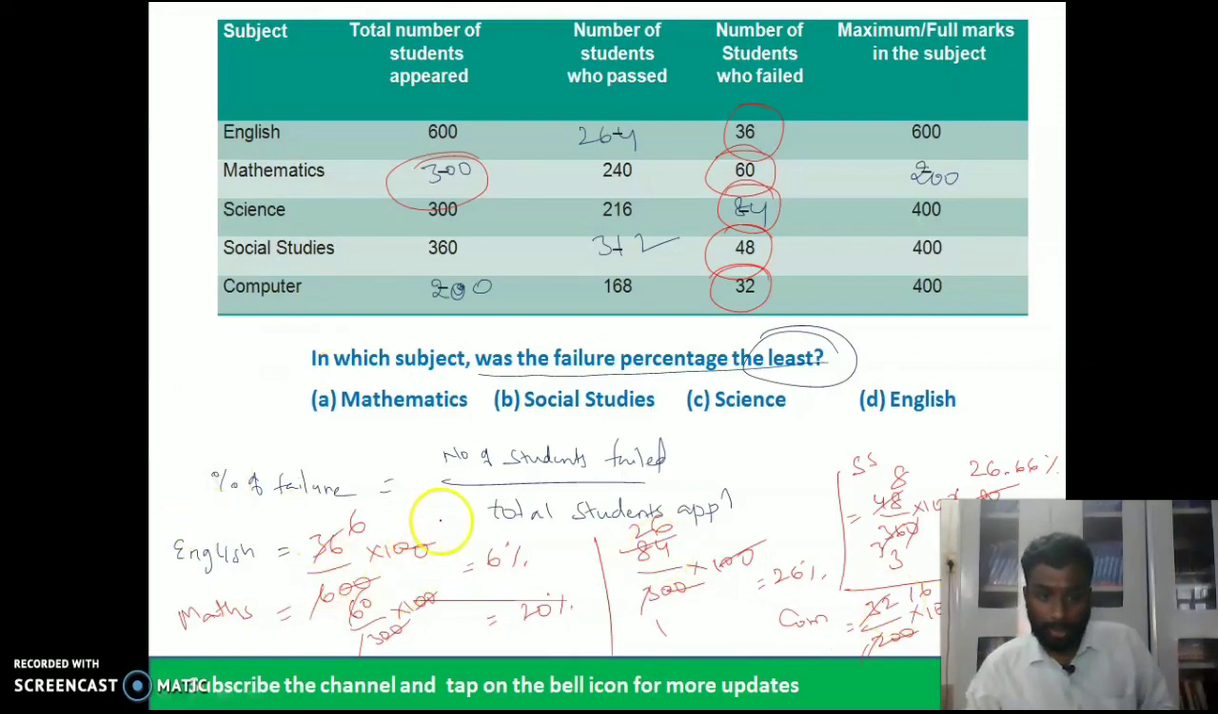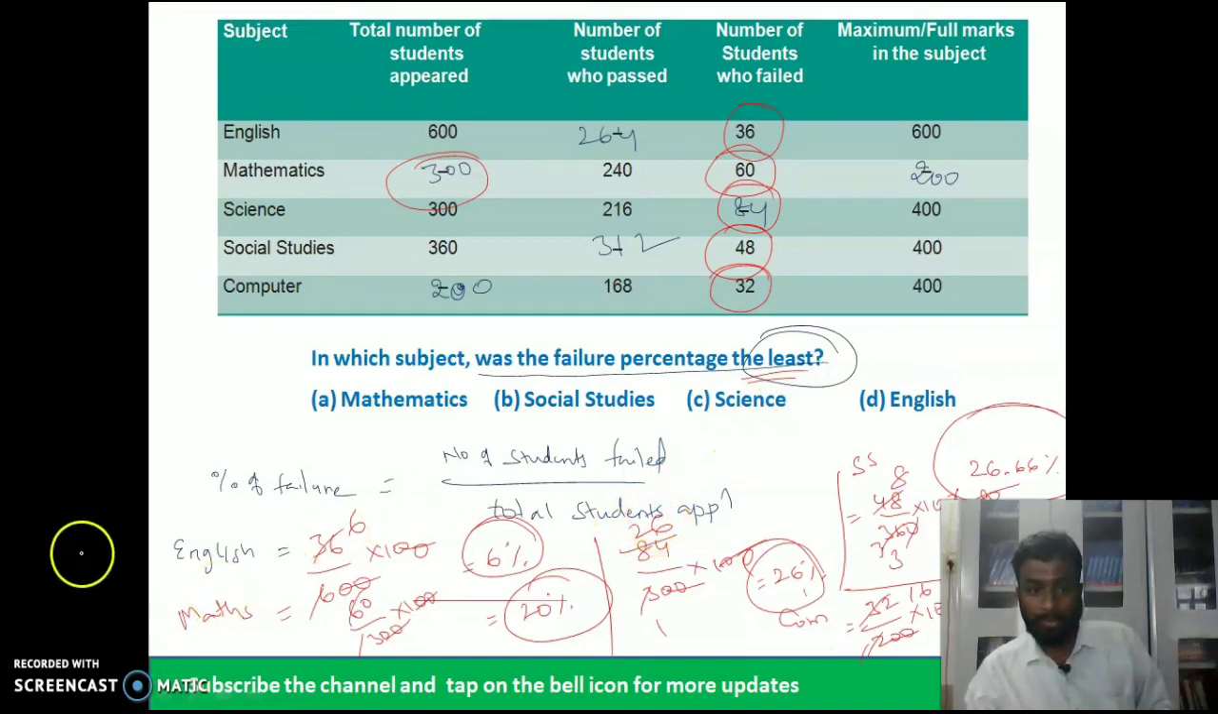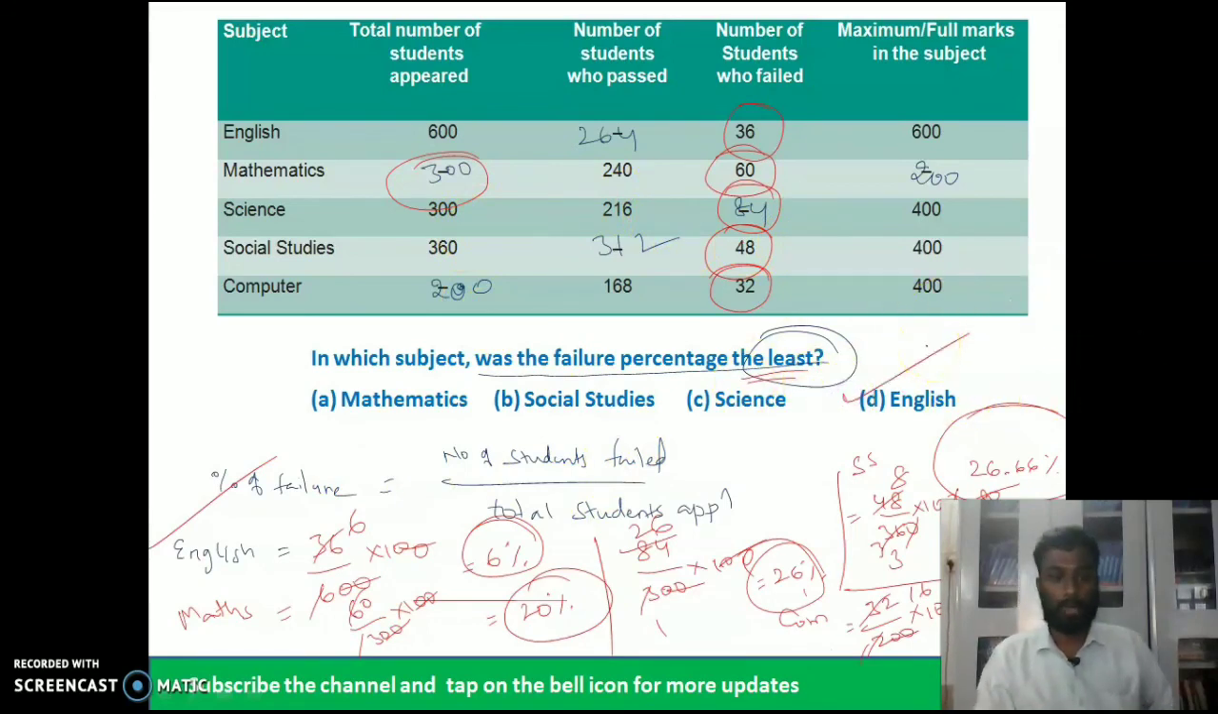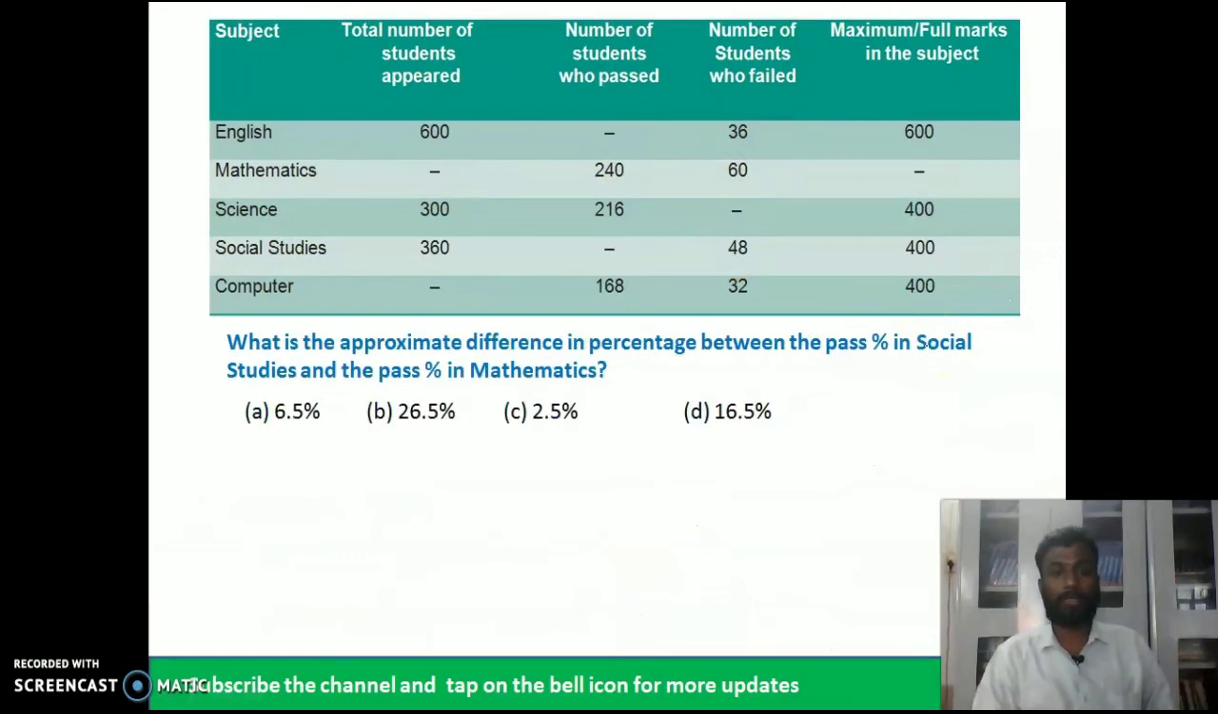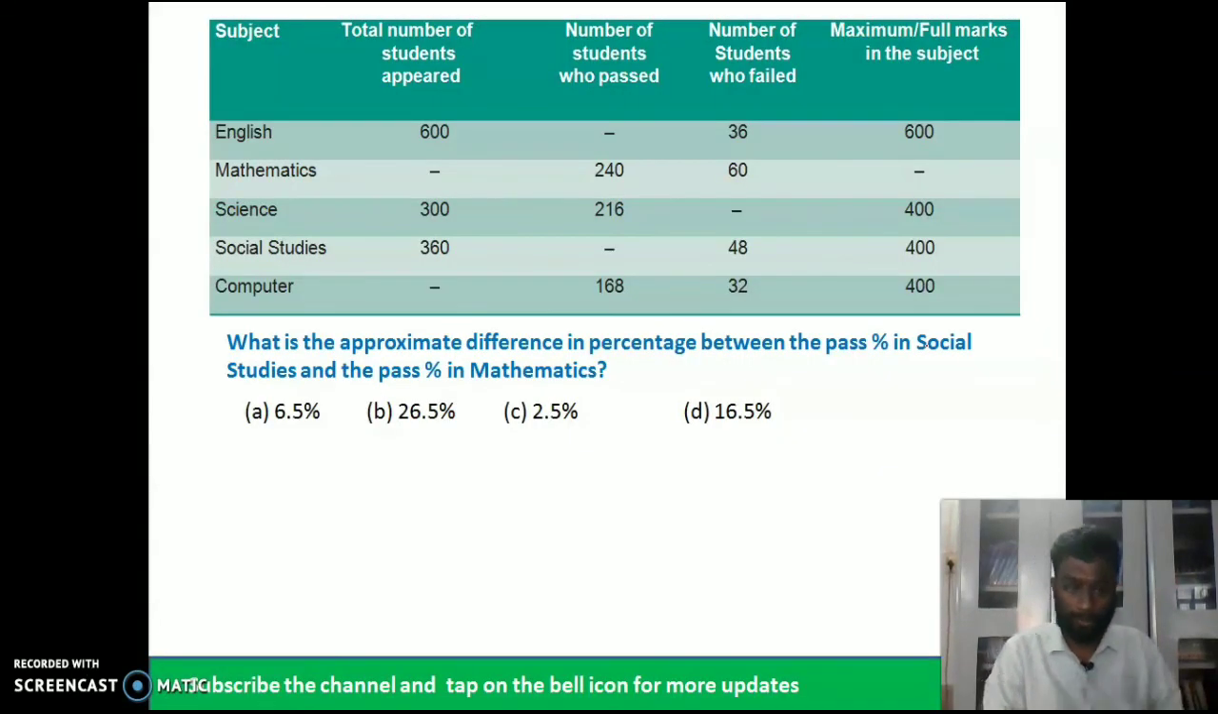Try to understand. We have 6%, 20%, 26%, 26%, 16%. The question is, in which subject was the failure percentage least? Which one is the least amount we have? 6. That is English. So option D is the right answer. I hope this is very clear. Next, we are just moving to the last question in the session.